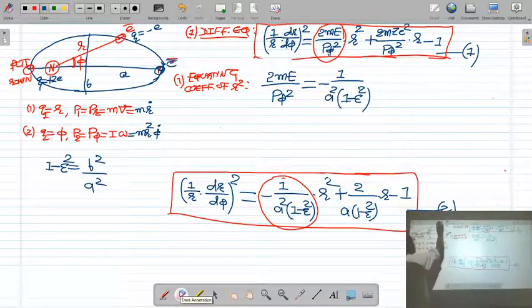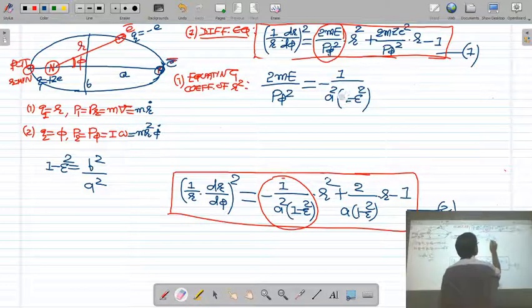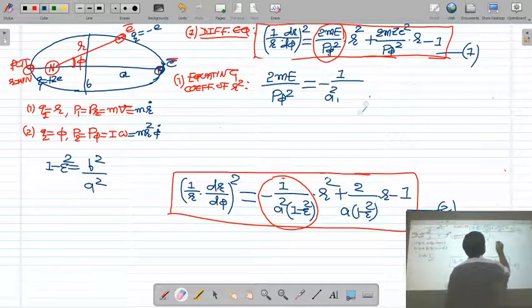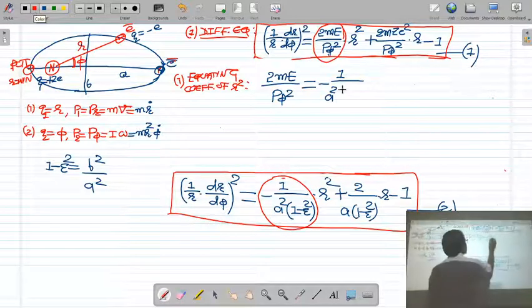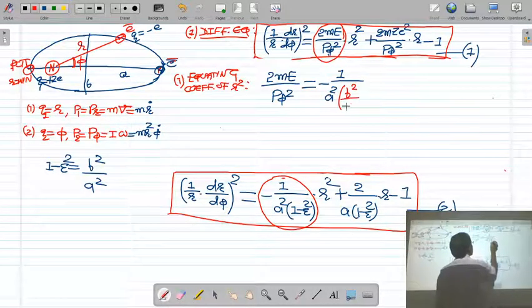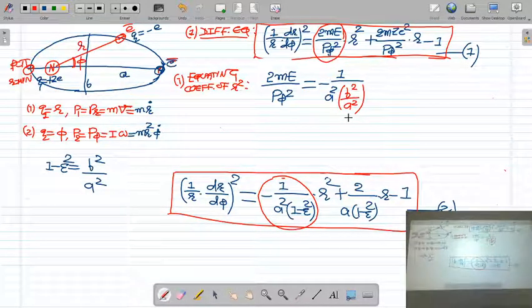Now you know the value of 1 minus epsilon square is nothing but b square upon a square. So I substitute that value here.